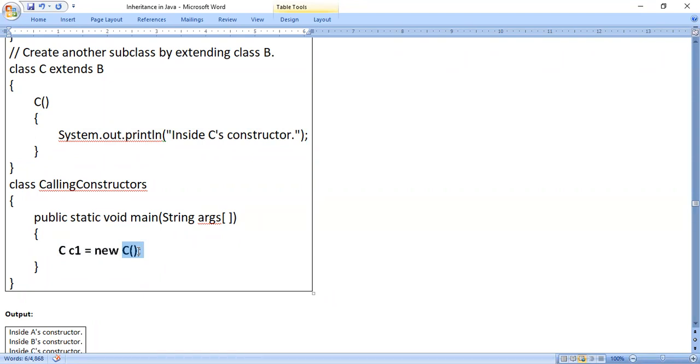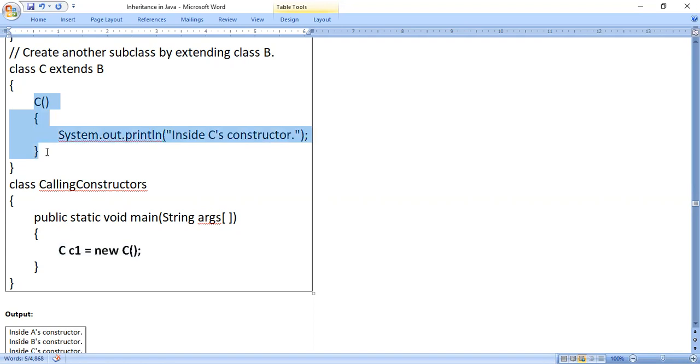So this is called the default constructor. In class C, it will look for the default constructor and execute it. It will match, since here there is no parameter, and in the constructor also I have not used any parameter. So this is executed.